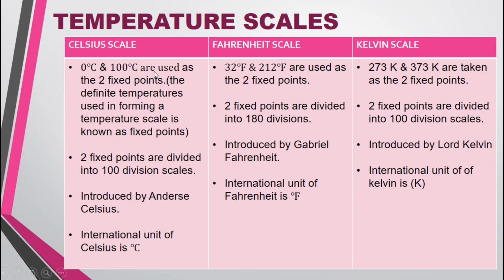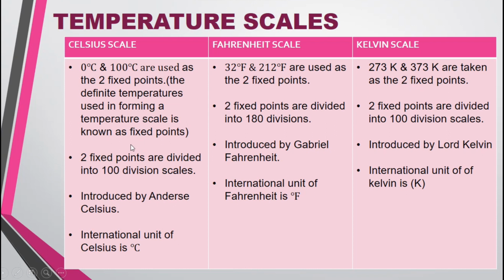When we are making a scale, we use 2 fixed points. Fixed points means the definite temperatures we use to form a temperature scale. The 2 definite temperatures that we use to make a temperature scale are called the fixed points. So in the Celsius scale, we use 0 degrees Celsius and 100 degrees Celsius as the 2 fixed points. In Fahrenheit, we use 32 degrees Fahrenheit and 212 degrees Fahrenheit. In Kelvin, we use 273 Kelvin and 373 Kelvin as the 2 fixed points.